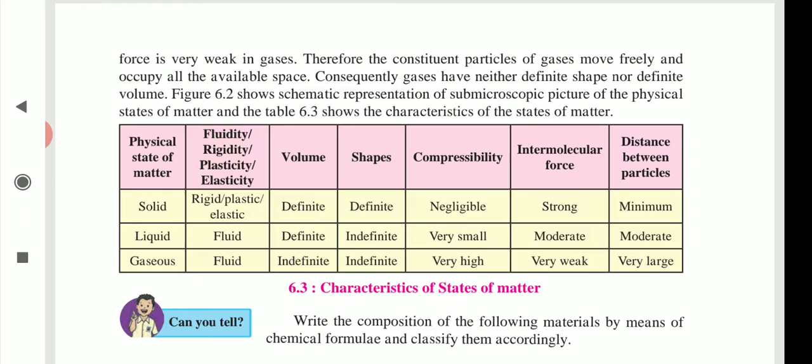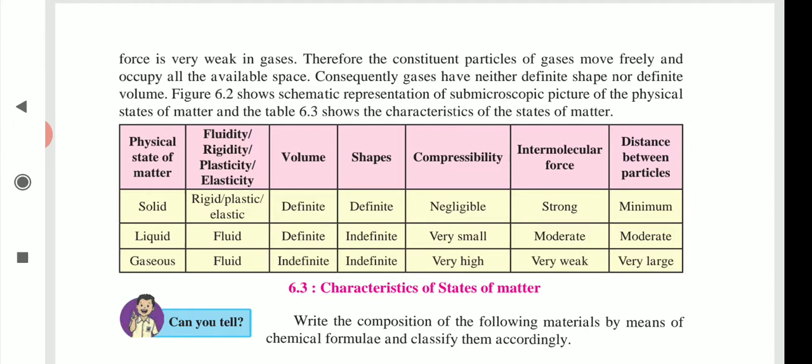and in between them there is bond formation, and they form a compound. And mixture means what? Two or more elements combine physically, or there is no chemical reaction in between them. Means what? There is no bond formation. So these elements form a mixture.